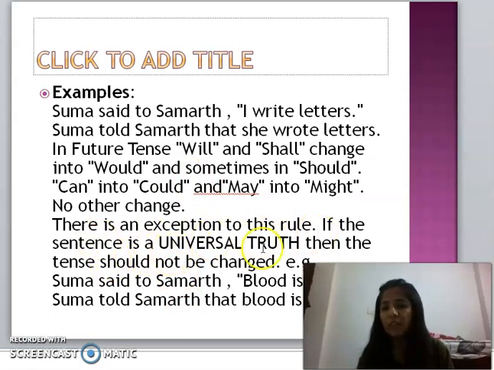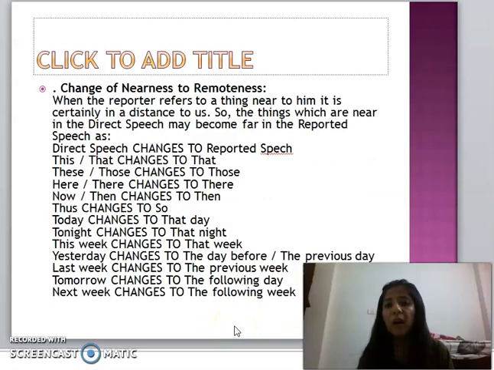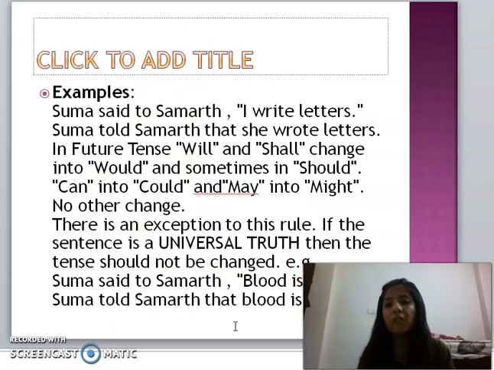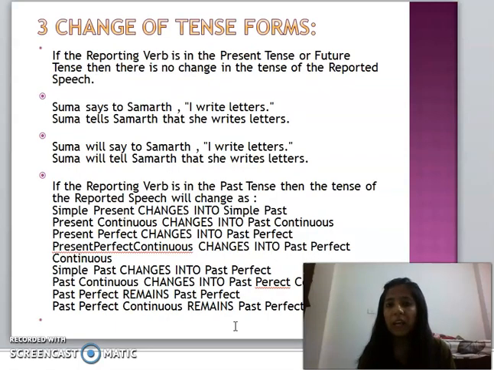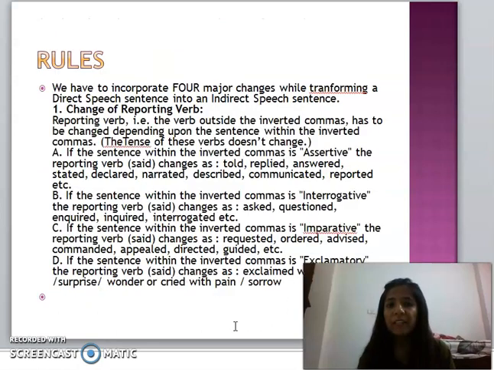If the sentence is a universal truth, then the sentence should not be changed. Like Suma said to Samar, "Blood is red." Suma said to changes into told Samar, that is put, inverted commas removed. The rest of the sentence is the same. You cannot make past of sentences which are universal, habitual, or factual. And if there is a present tense outside, you cannot change the sentence as well.